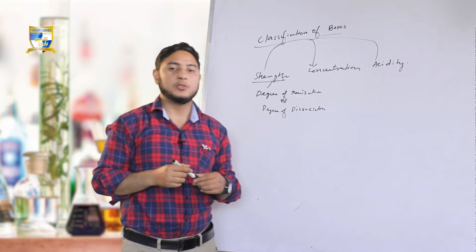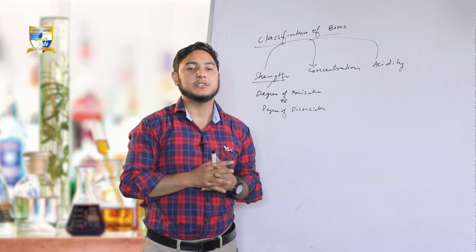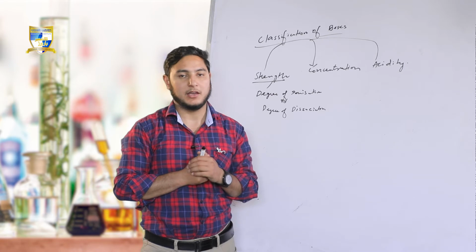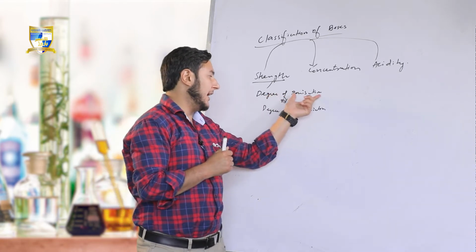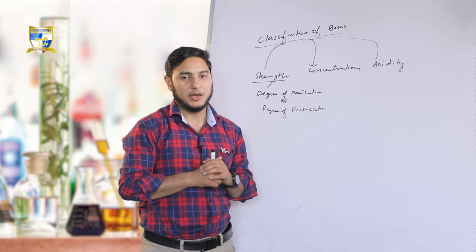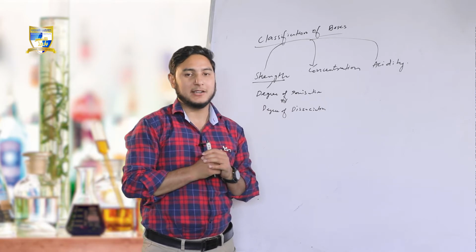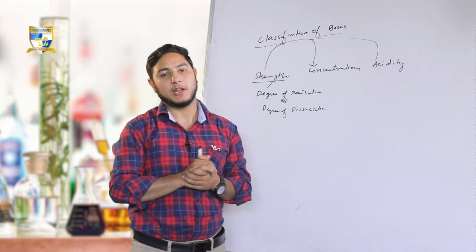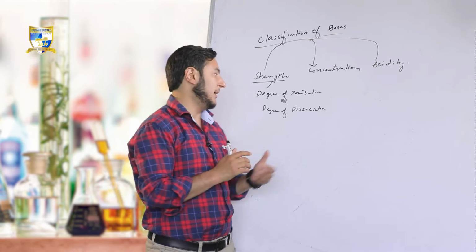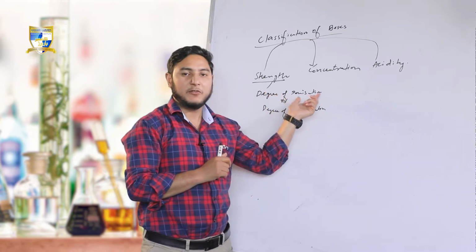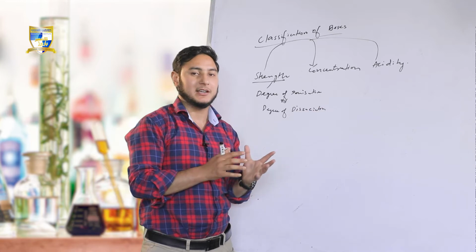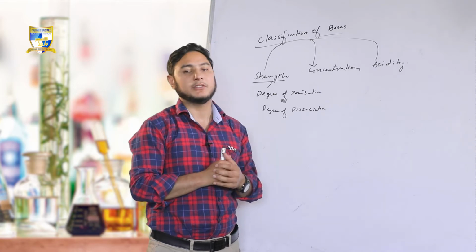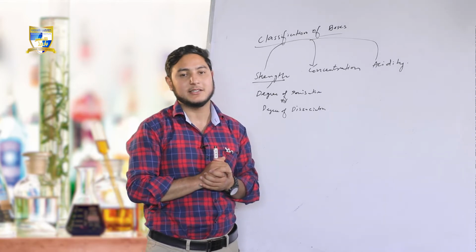That is, to what extent the degree of dissociation or degree of ionization of a particular base takes place. By the terms degree of ionization or degree of dissociation, we mean to what extent the base dissociates into ions when that base is put in aqueous solution. That is, how many ions does it produce.